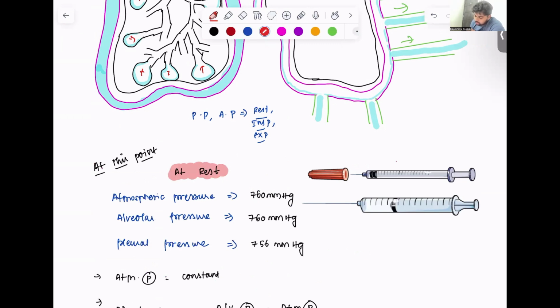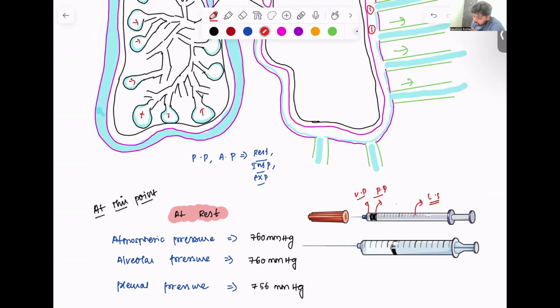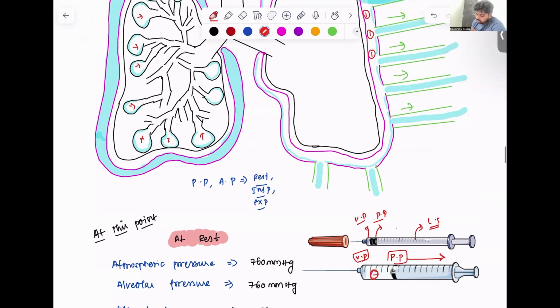Imagine this as parietal pleura and this as visceral pleura, and this plunger is your lymphatic system. So as the plunger is pulled back, parietal pleura and visceral pleura get separated, and because of this, a negative pressure is created in this space, right? So this is what is happening here also.